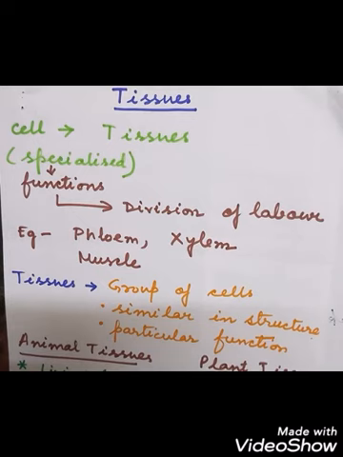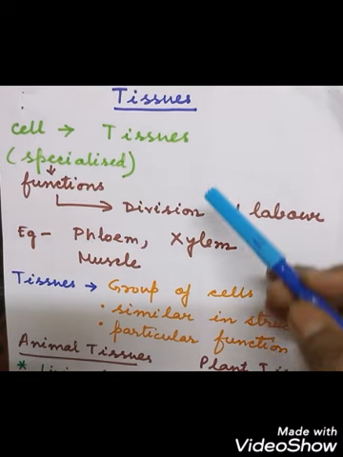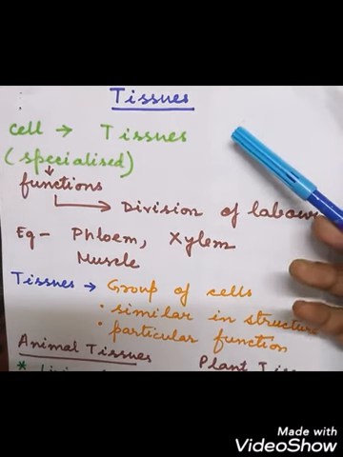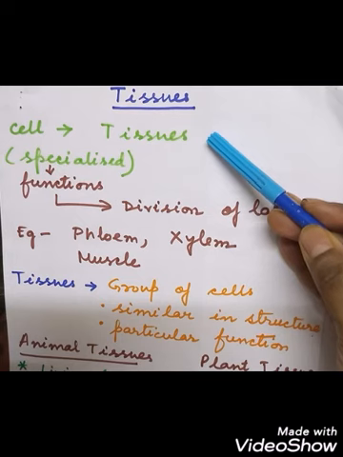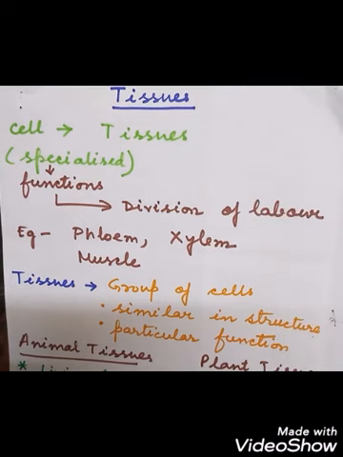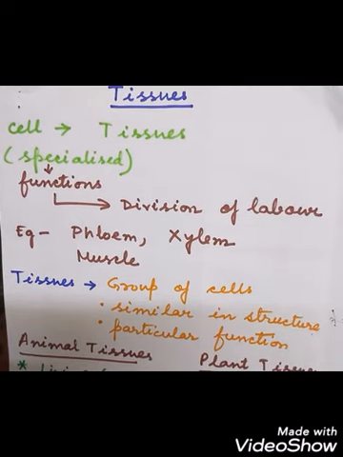Okay, so this chapter is the tissues, and I think you all know that the cells are the structural and functional unit of life, and many cells combine together to form what? Tissues. So when all the cells performing specialized functions are grouped together, they form what? Tissues. Okay.